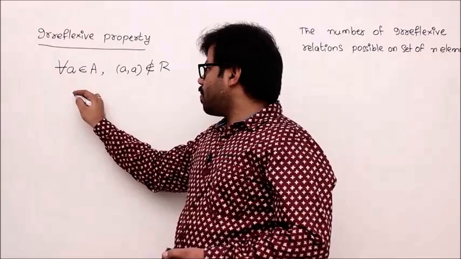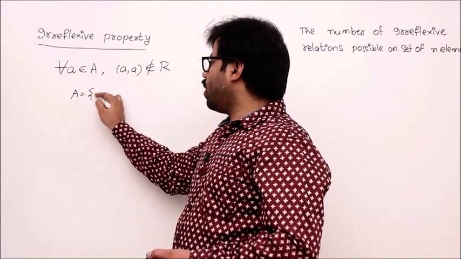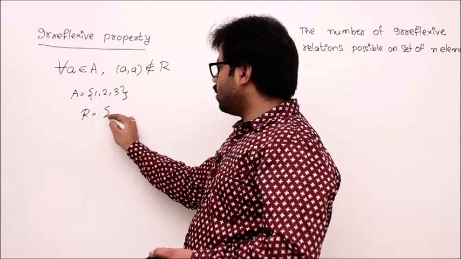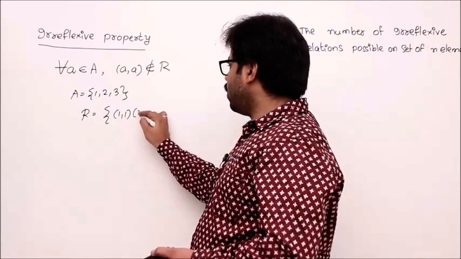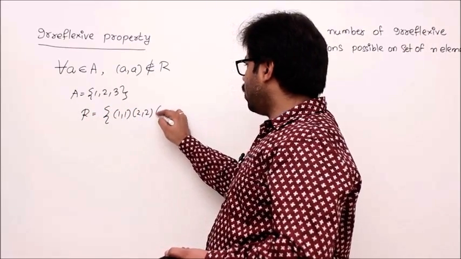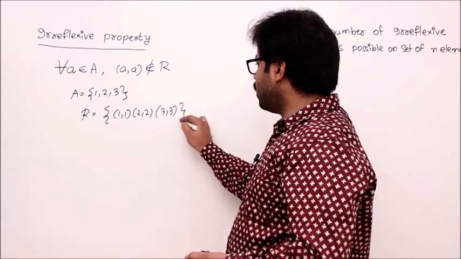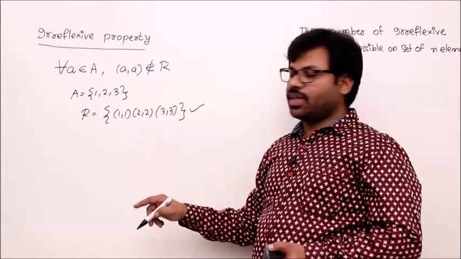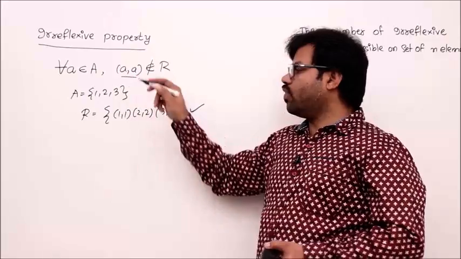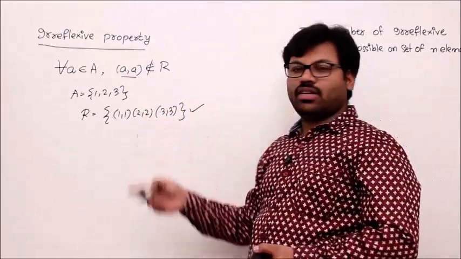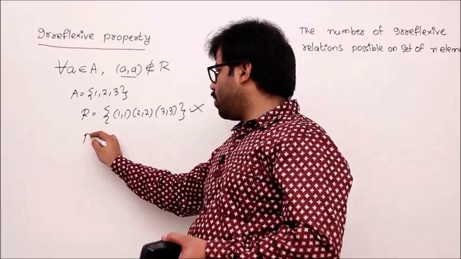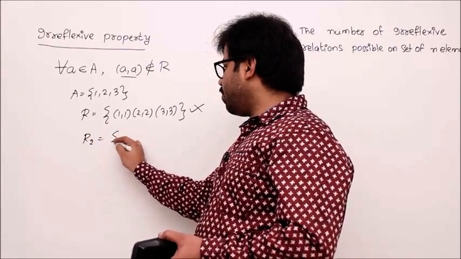Let's see an example. Your domain A equals {1,2,3} and your relation R1 is, let's say, {(1,1),(2,2),(3,3)}. This is an example of a reflexive relation, isn't it? But this is not irreflexive because we should not have (1,1),(2,2),(3,3), but we have all. So definitely it is not irreflexive. One more example, R2, let's say, empty.